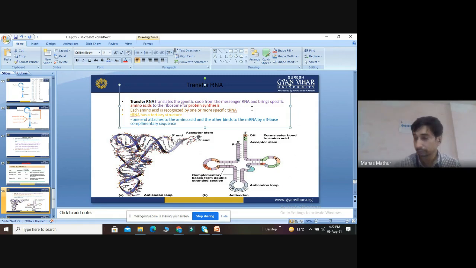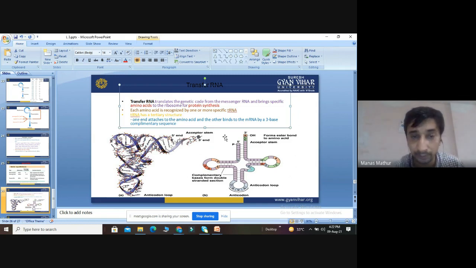And they bring specific amino acids to the ribosomes for protein synthesis. So what is the role of tRNA? Just to bring the amino acids towards the ribosome so that they can complete the protein synthesis. Each amino acid is recognized by one or more specific tRNA.